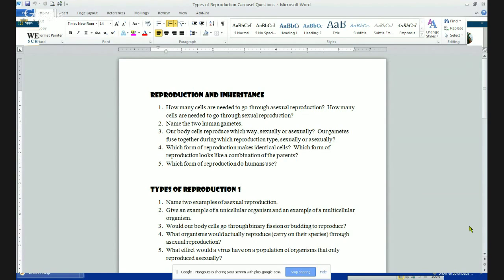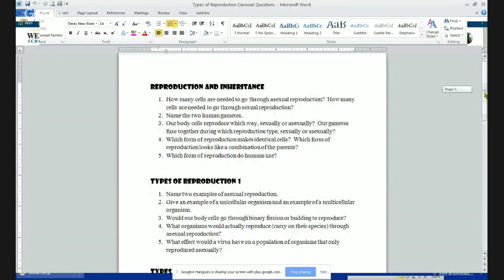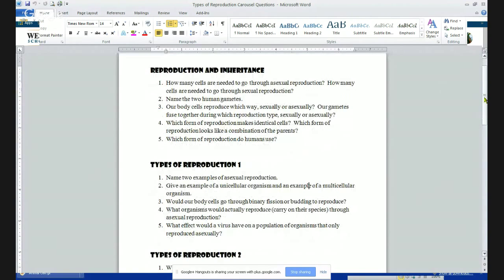Part one, because there's two. So, two examples of asexual reproduction. That would be budding and binary fission. Budding occurs when an organism will grow another part. It kind of sprouts off of the original parent plant, and then it will detach itself and fall to the ground and sprout a new organism.